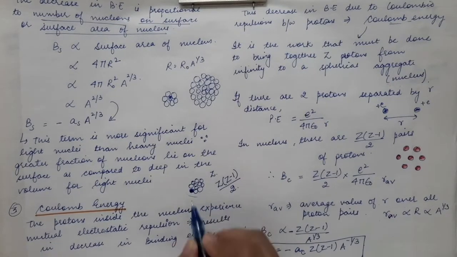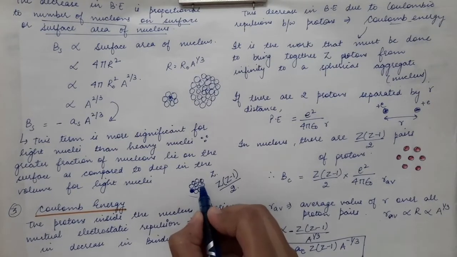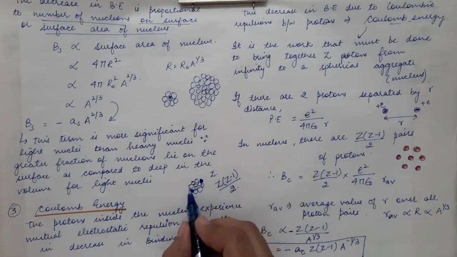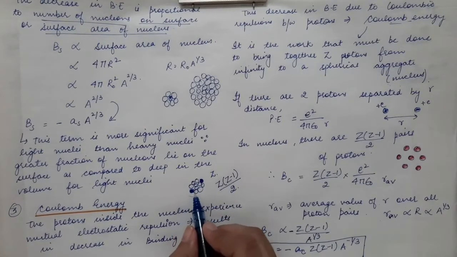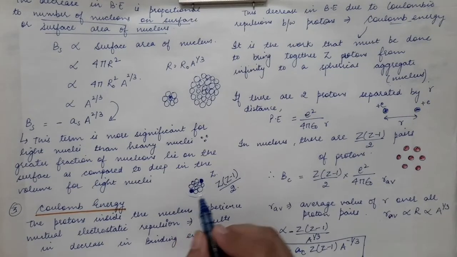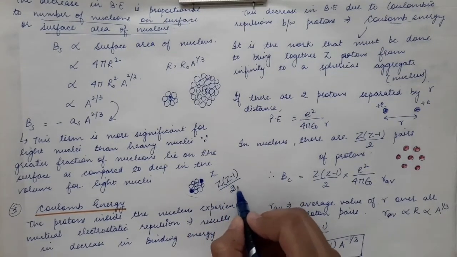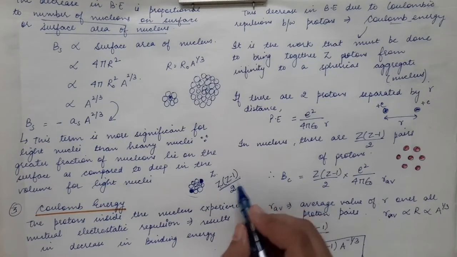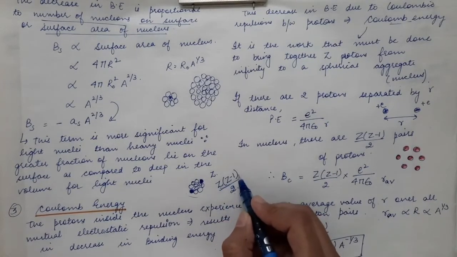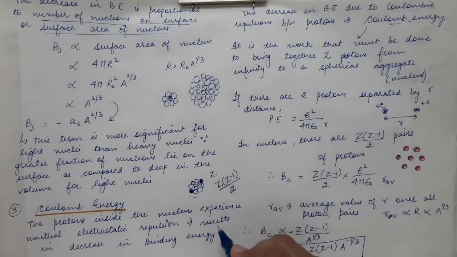This particular proton will interact with the remaining 9 protons, and this other proton will also interact with the remaining 9 protons. So the total proton-proton pairs will be Z(Z minus 1) divided by 2. We divide by 2 because we do not want to count every proton-proton pair twice. When you do Z times Z minus 1, that counts every pair twice, so we divide by 2.